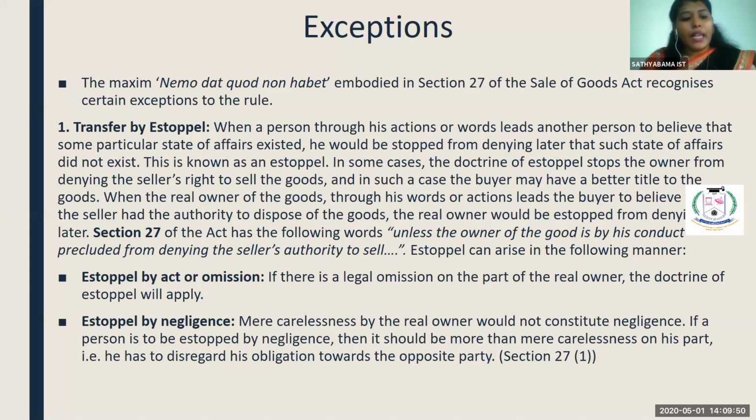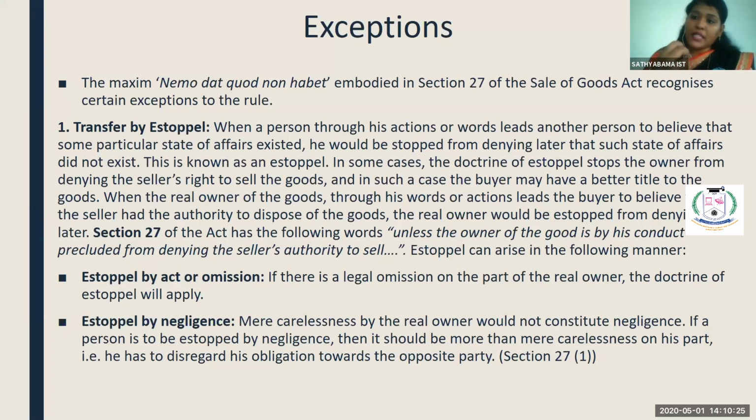Transfer by estoppel. In case the one who does not have the clear title is showing himself as the owner, and the owner is silent there, he is also accepting, I mean he is also interested to sell the goods.